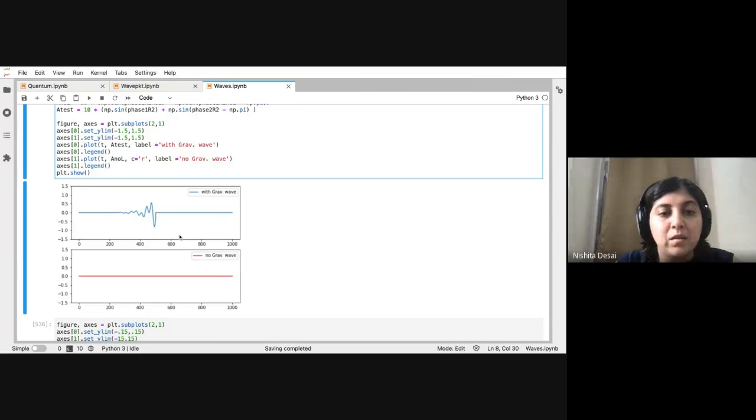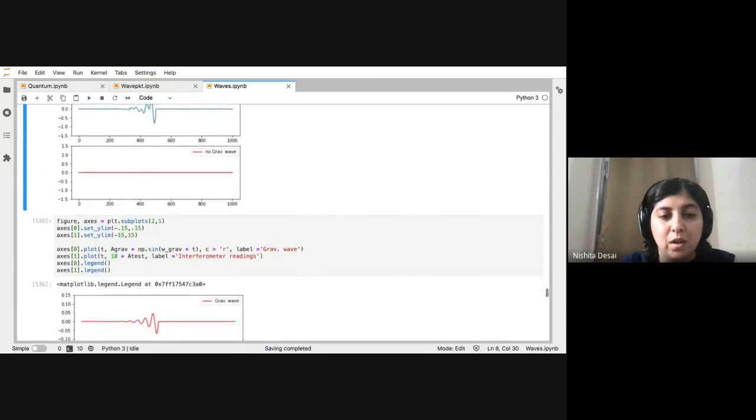Okay, so that is what these experiments do when they detect gravitational waves. So this is a very simple toy model, and of course they do much more complex things. But this is one way of understanding what exactly is happening when people want to detect gravitational waves. Okay.